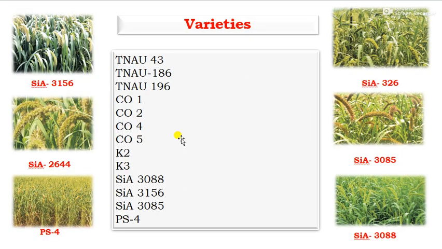Next one, the varieties. There are different varieties of foxtail millet, that is TNAU 43, TNAU 186, 196, then CO1, CO2, CO4, CO5, K2, K3, then SIA 3088, 3156, 3085, then PS4. These are the different varieties, that is SIA 326, SIA 3085, SIA 3088, PS4, then SIA 2644, and 3156. These are the popular varieties of foxtail millet.